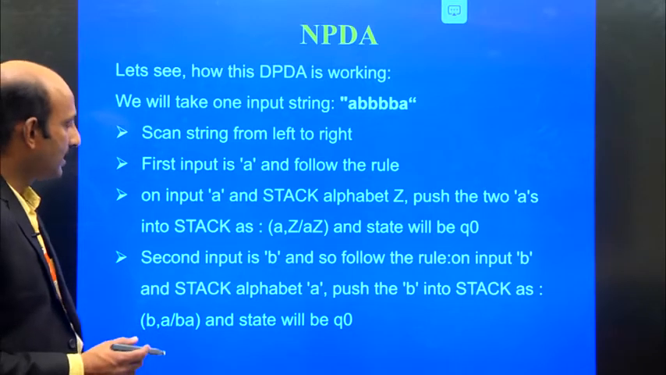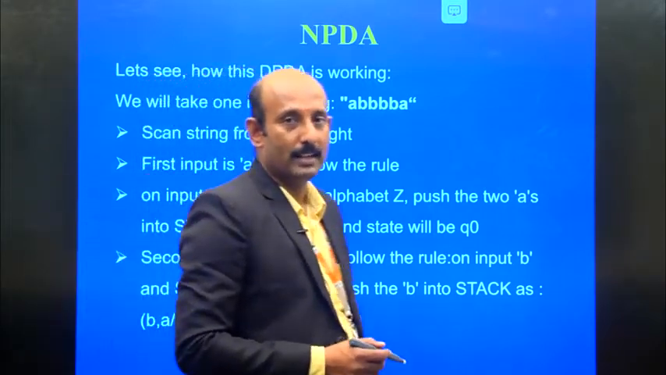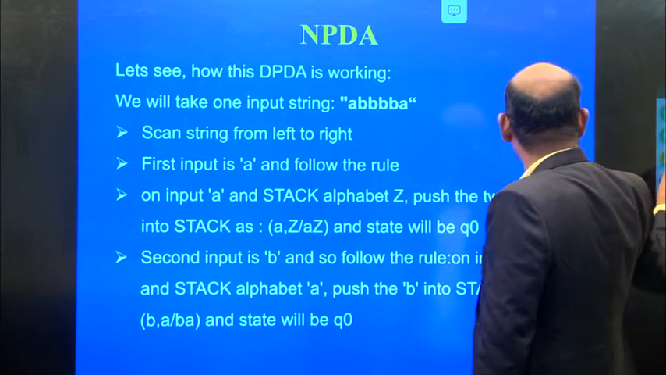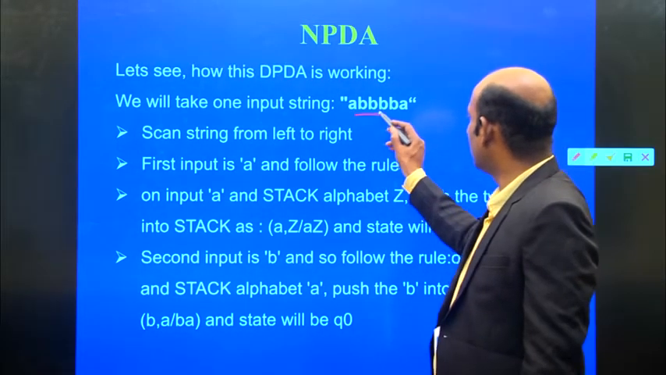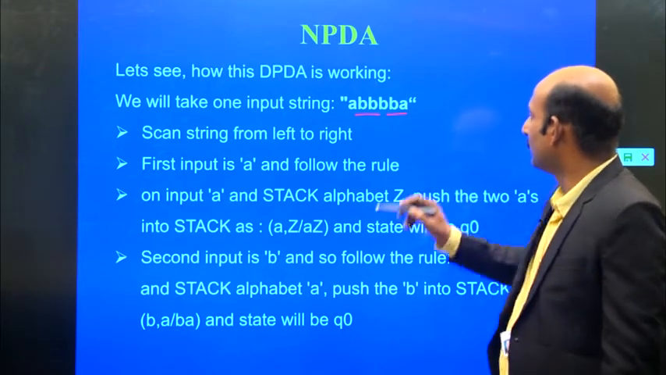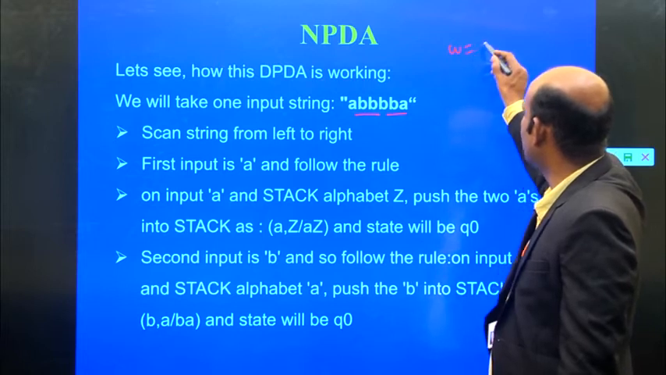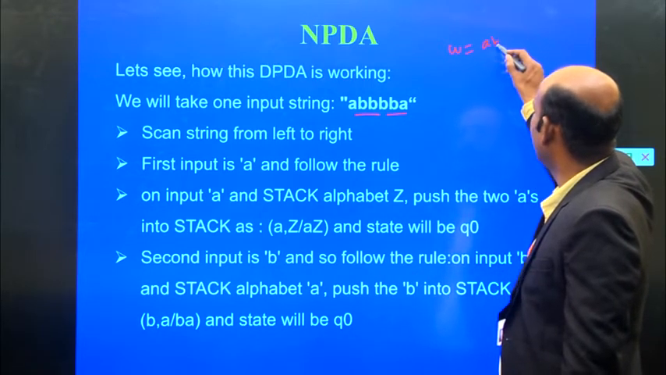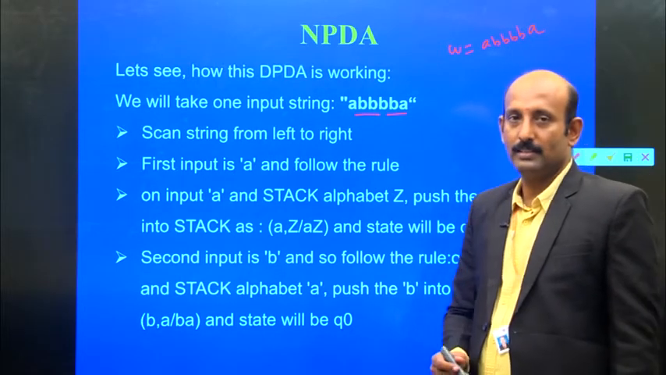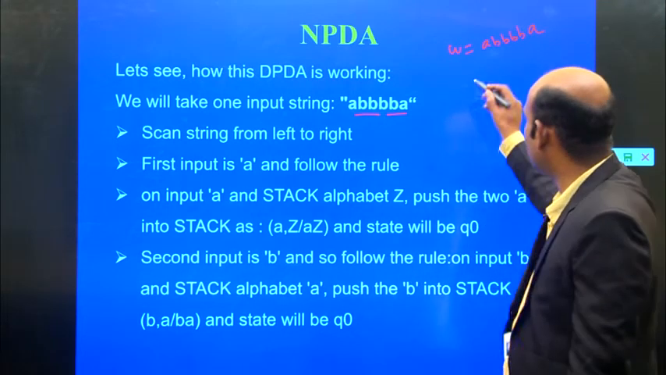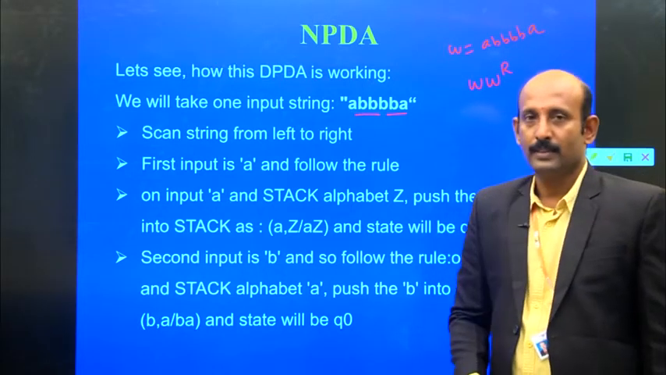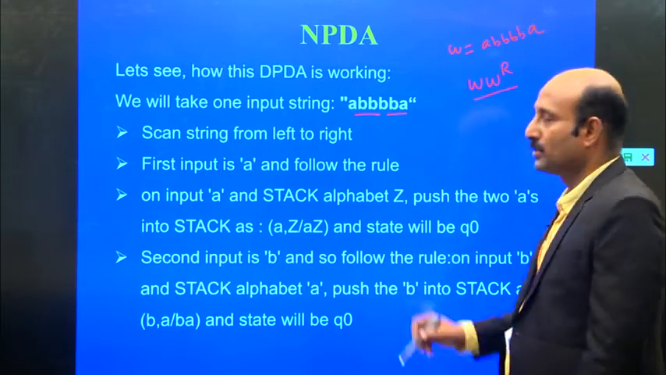Now, let's go for how the deterministic push-down automata works, the working principle. We'll take one input string: A, B, B, then B, B, A. So W is nothing but A, B, B, B, B, A. That is the given input string. But we are constructing this push-down automata for W W^R.